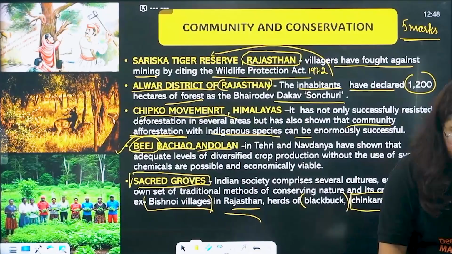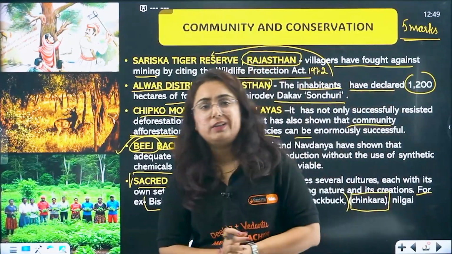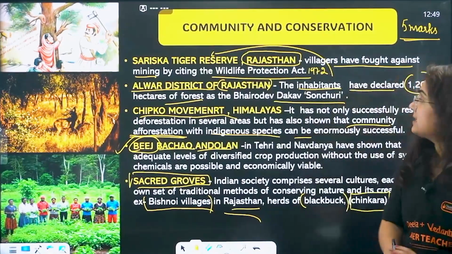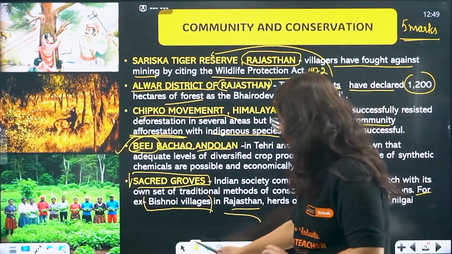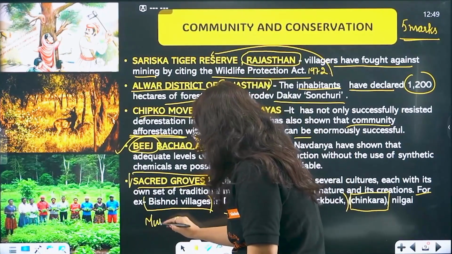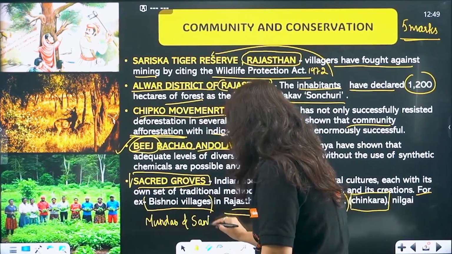Right? Similar things have been seen with nilgai or peacock, or plants like the tulsi plant, which we worship. And there are certain more examples which I am adding here. Like there are communities such as Mundas and Santhals.